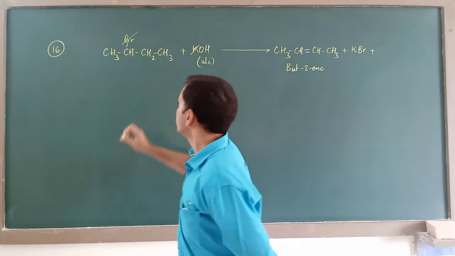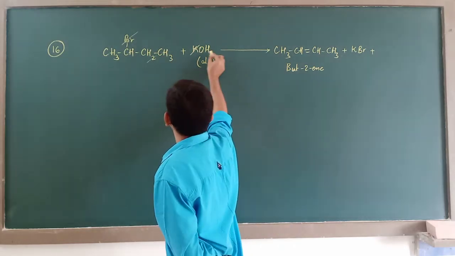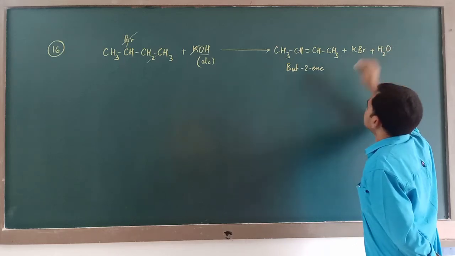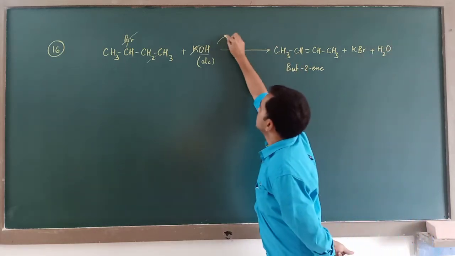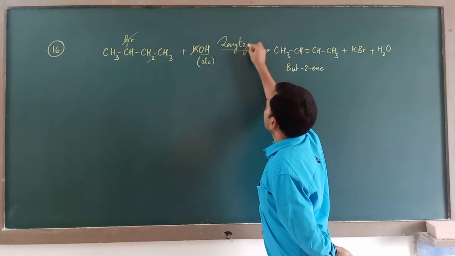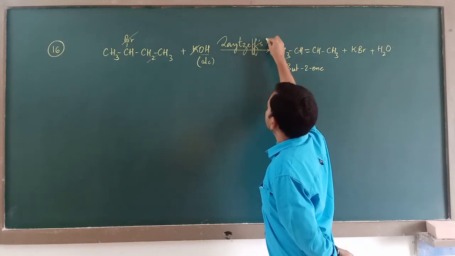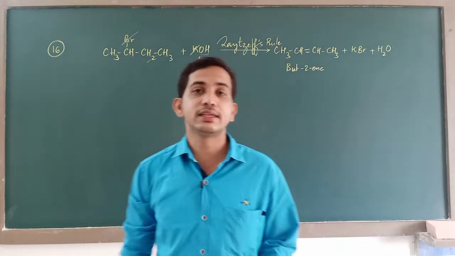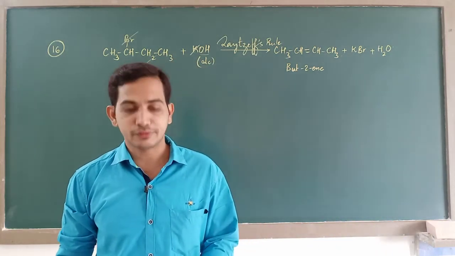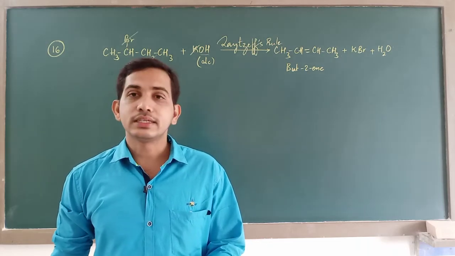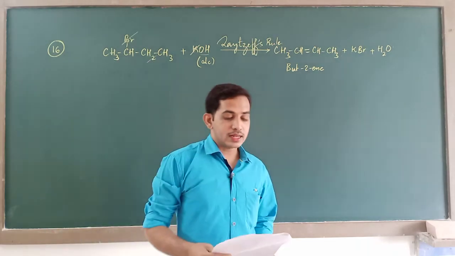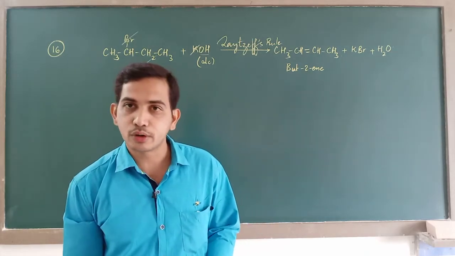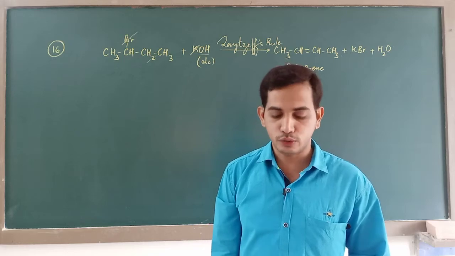On that note, you should remove hydrogen from here along with OH, so that the other byproduct will be water, and this product is obtained according to Saytzeff's rule. So the product obtained is a Saytzeff's product. For the 16th question, the correct answer should be B. It is a Saytzeff's product and not Hofmann product or Hofmann-Saytzeff or Markovnikov's.